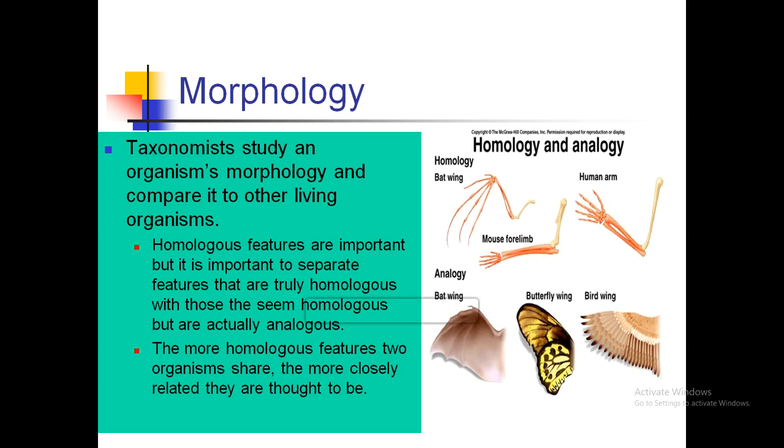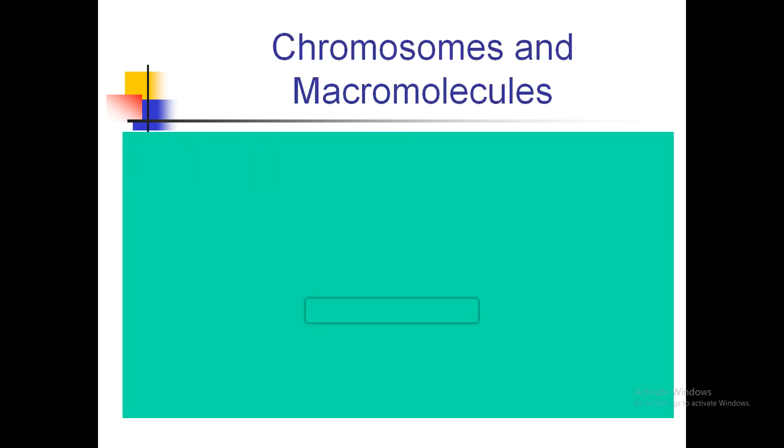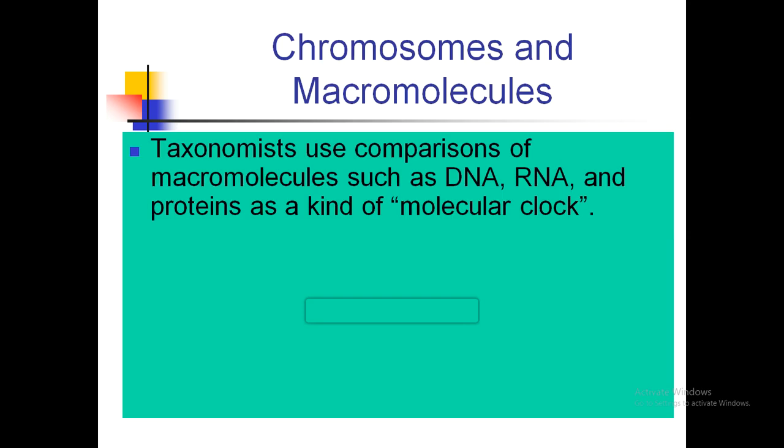So the more homologous features two organisms share, the more closely related they are thought to be. Chromosomes and macromolecules. Classification systems are also based on the categorization of DNA, the sequence of nucleotides in DNA, RNA, and the kind of proteins those organisms have.